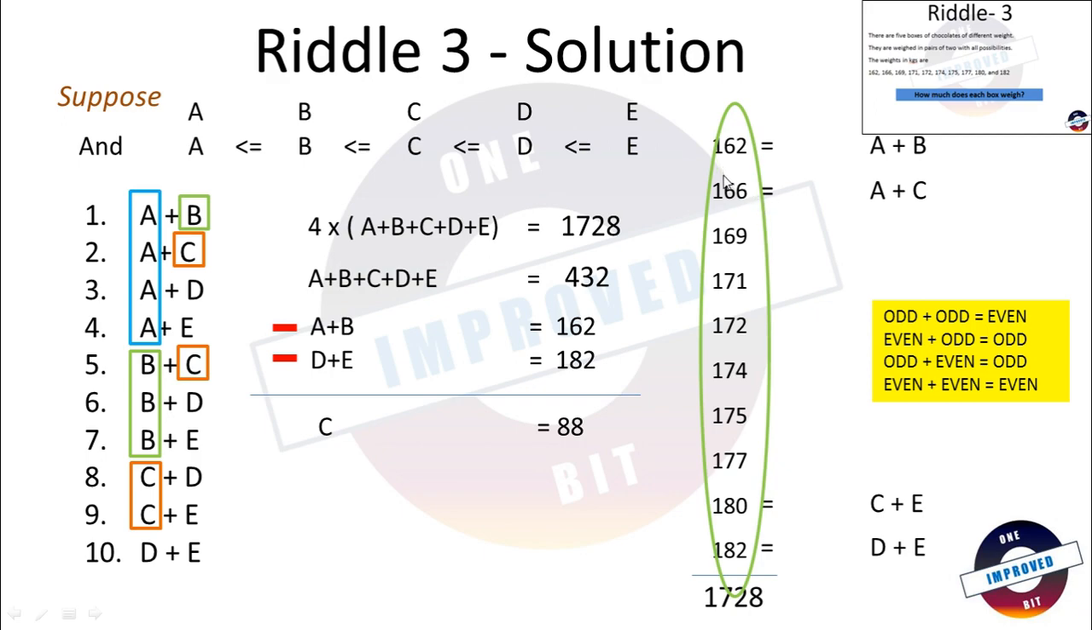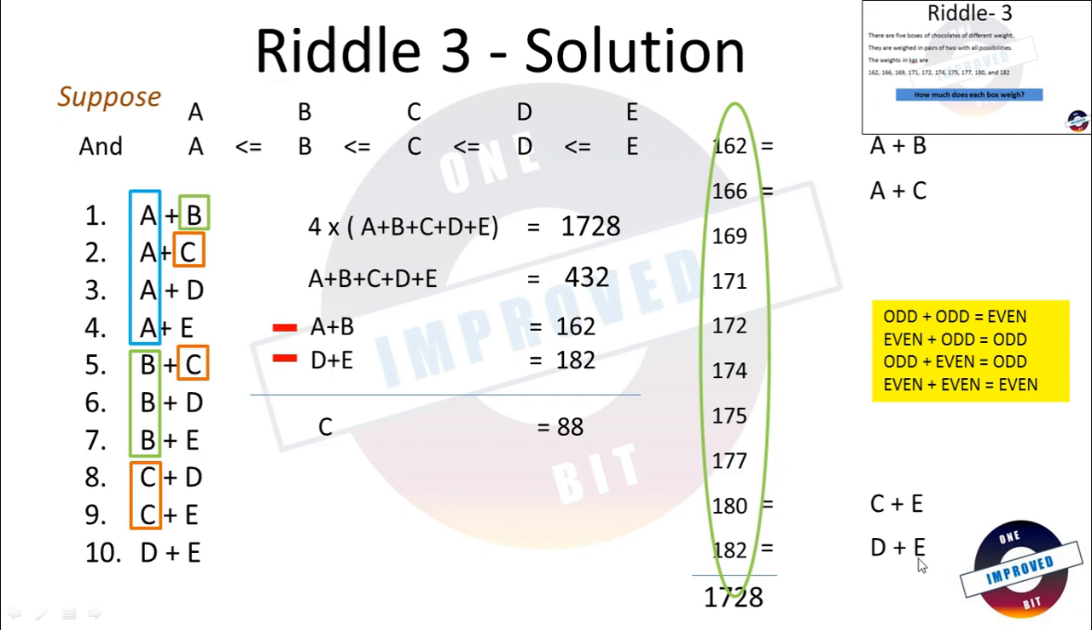Now if we see 166, which is an even number. Now here you see, when can we get even number? When both the numbers which we are adding are odd, or when both the numbers which we are adding are even. So now if C is even, 88, A should also be even. Similarly, 162 is also an even number. A is even number, means B is also even number. Similarly, if C is even, 180 is also even. E should also be even number.